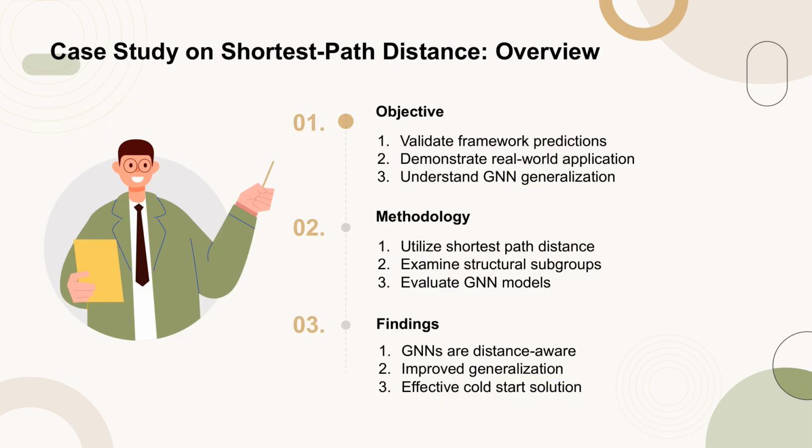In this case study, the primary objective is to validate the predictions and effectiveness of the proposed framework using the shortest path distance. The study aims to demonstrate how the framework can be applied to real-world scenarios and understand the generalization performance of GNNs across different structural subgroups. The methodology involves utilizing the shortest path distance to examine structural subgroups and evaluate GNN models. The findings indicate that GNNs are distance-aware, leading to improved generalization performance and providing an effective solution to the cold start problem in graph active learning.